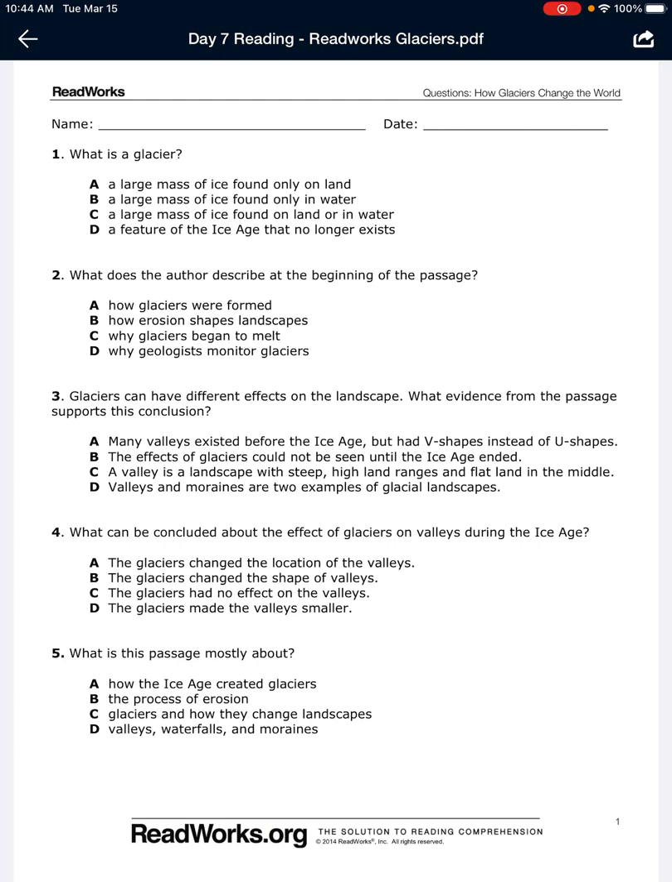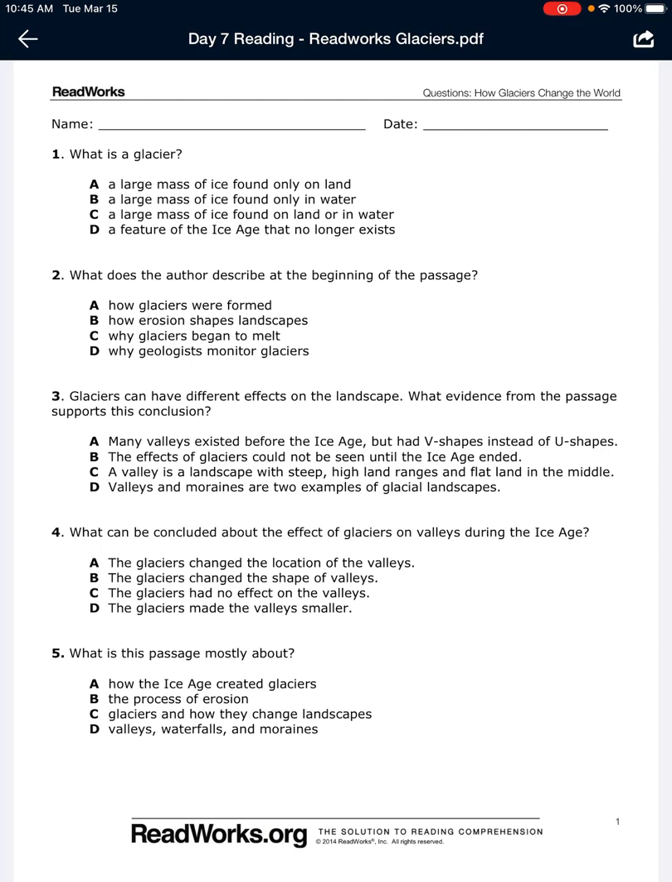Number 3. Glaciers can have different effects on the landscape. What evidence from the passage supports this conclusion? A, many valleys existed before the Ice Age, but had V-shapes instead of U-shapes. B, the effects of glaciers could not be seen until the Ice Age ended. C, a valley is a landscape with steep, high land ranges and flat land in the middle. Or D, valleys and moraines are 2 examples of glacial landscapes.